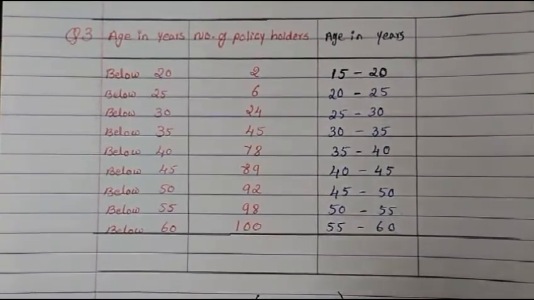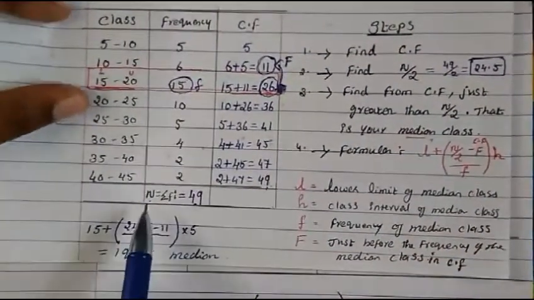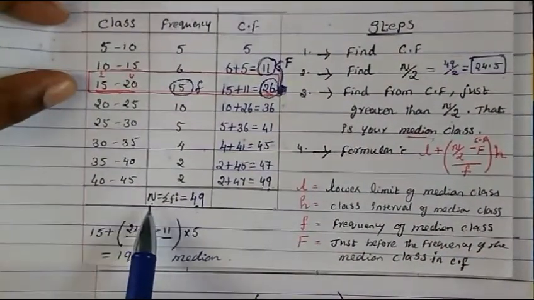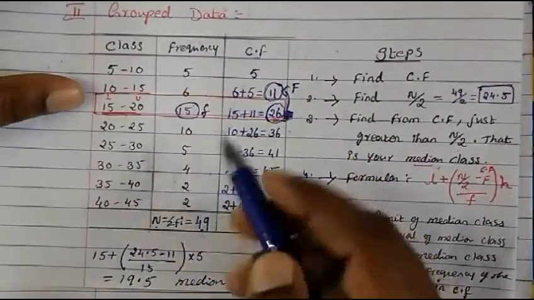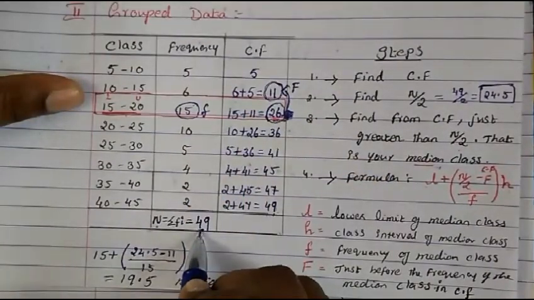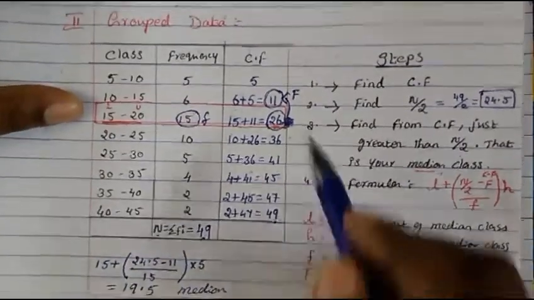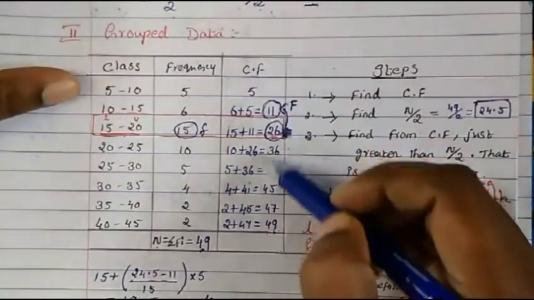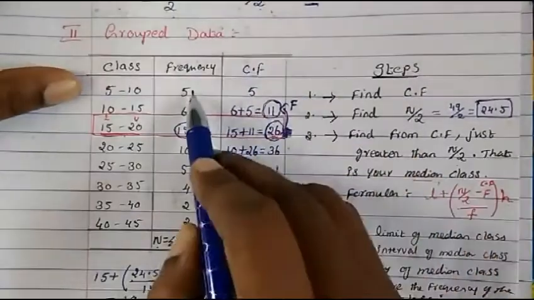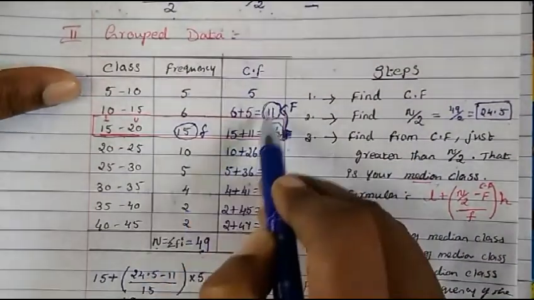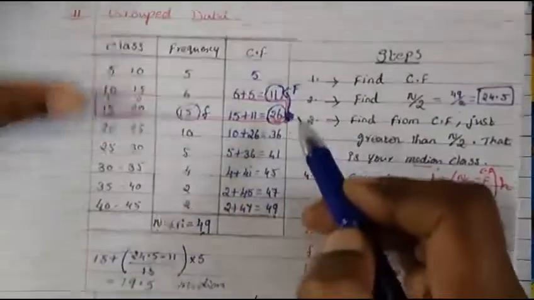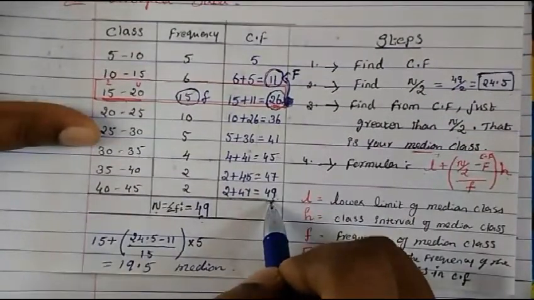In the introduction I told you that the summation of Fi, or capital N, the total of frequency, should be equal to the total of the cumulative frequency. How do we find cumulative frequency? The first number we write down, then we add the next, then the next, and we go on adding, and finally we get the total in the last value.